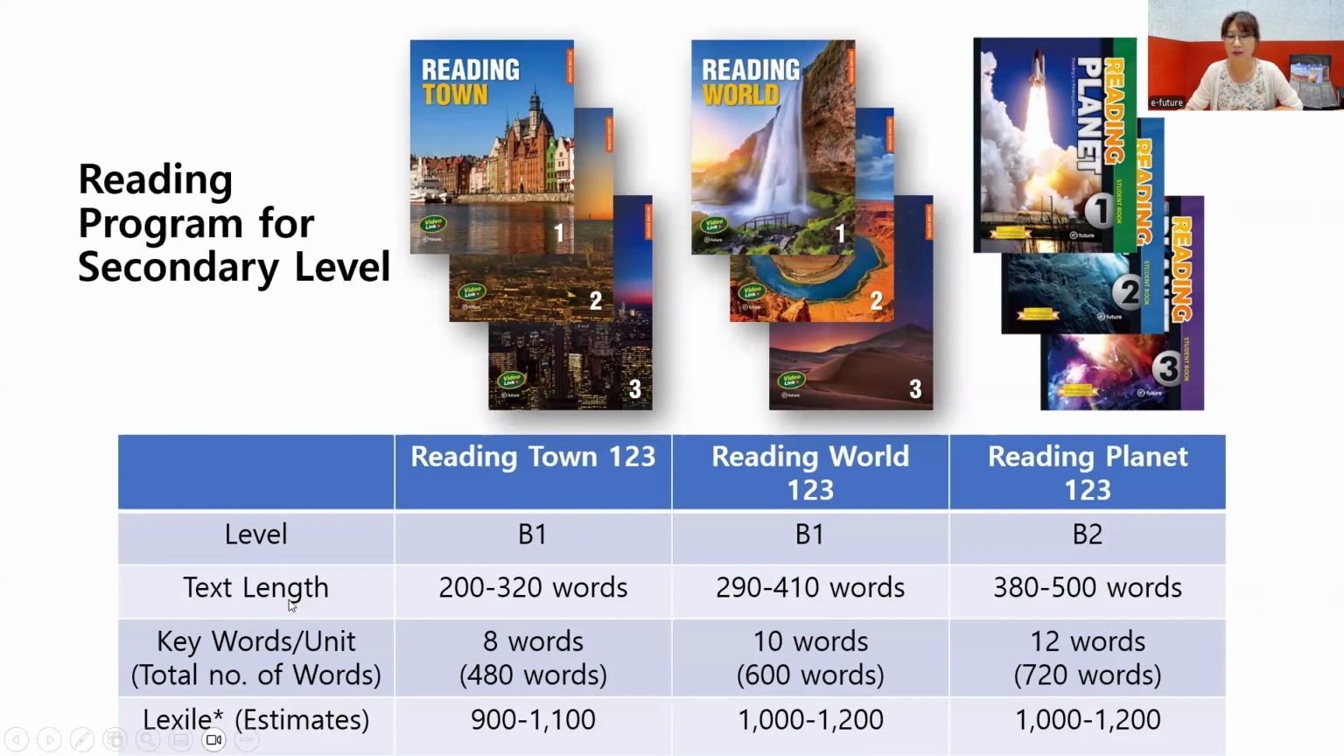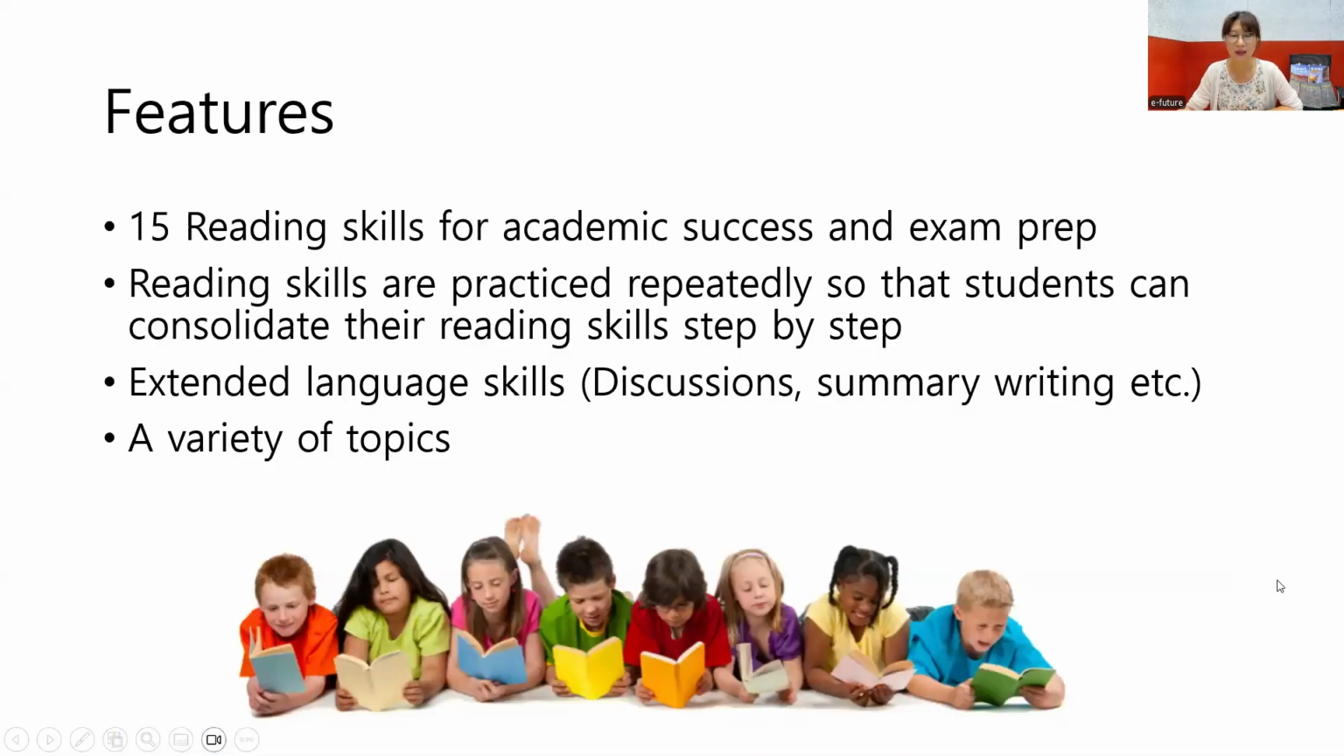Text length: for Reading Town it is 200 to 320 words, and for Reading Planet we have 380 to 500 words. So the text is getting longer as the level goes up. And for keywords, there are 8 keywords for Reading Town, 10 for Reading World, and 12 for Reading Planet. So there are more words as the level goes up.